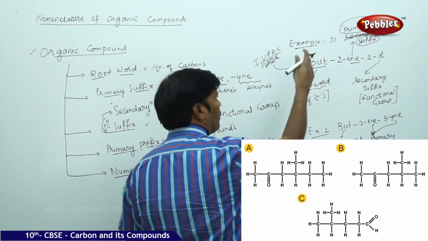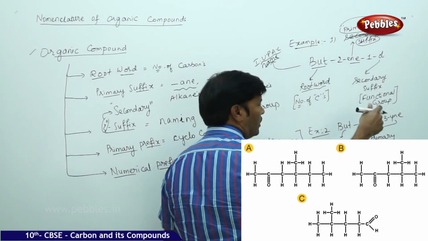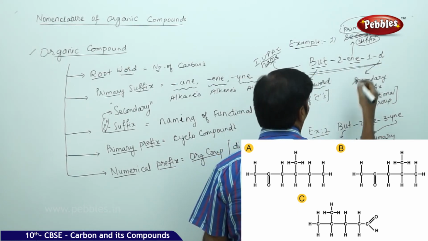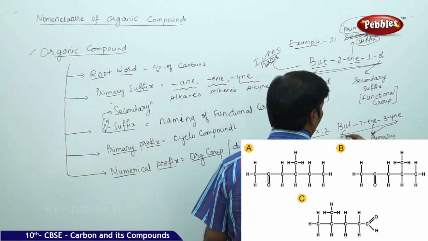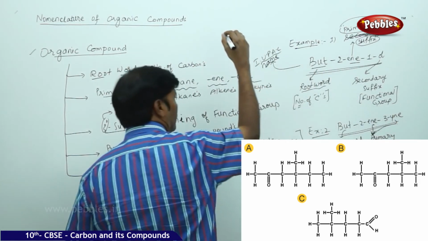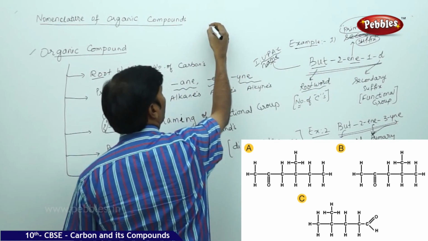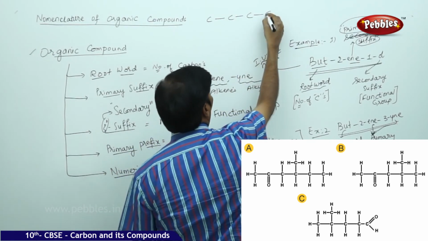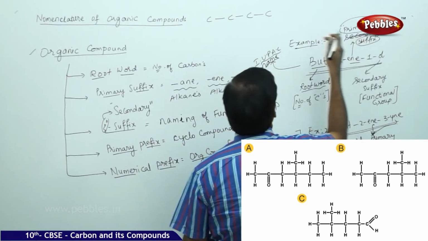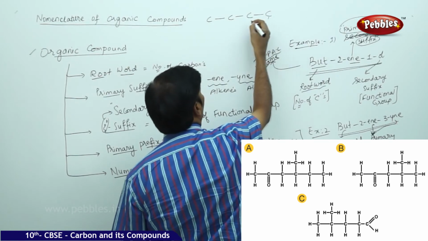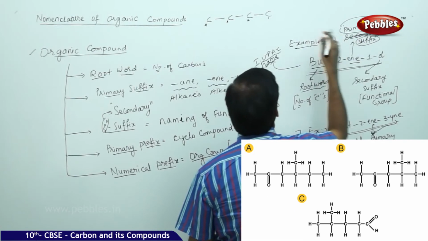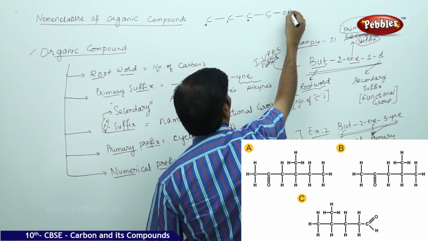So suppose you want to write the structure for both of these, but-2-en-1-ol and but-2-en-3-yne. For example, take carbons 1, 2, 3, 4, and 1-ol. Take the numbering 1, 2, 3 and 4. Here ol means it is an alcohol, so attach OH.